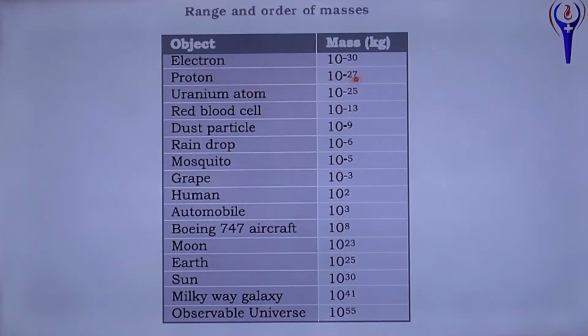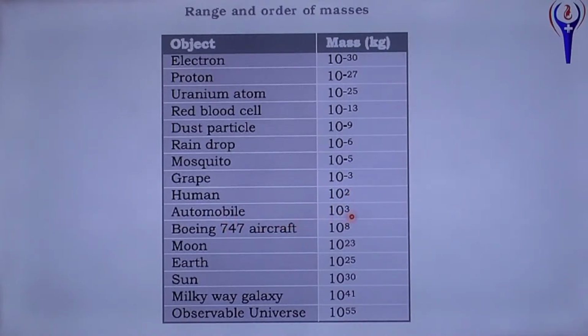The electron mass is 10 power minus 30 kilogram, proton 10 power minus 27 kilogram, uranium atom 10 power minus 25 kilogram, RBC 10 power minus 13 kilogram, dust particle 10 power minus 9 kilogram, raindrop 10 power minus 6 kilogram, mosquito 10 power minus 5 kilogram, grape 10 power minus 3 kilogram, human about 10 power 2, that is around 100 or less. 50 to 100 will be the average mass of a human being.